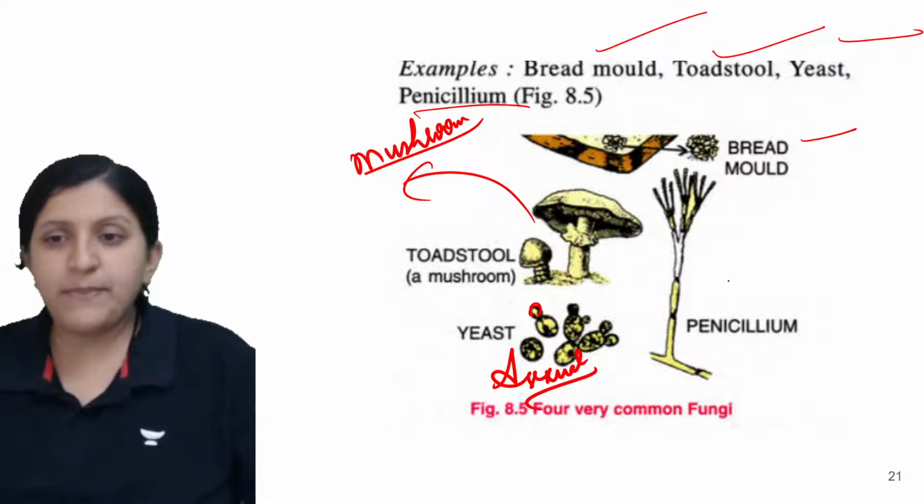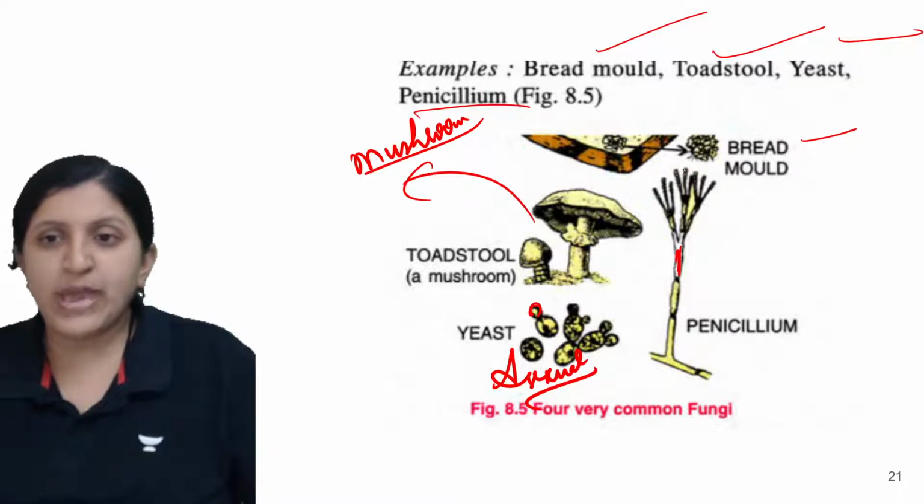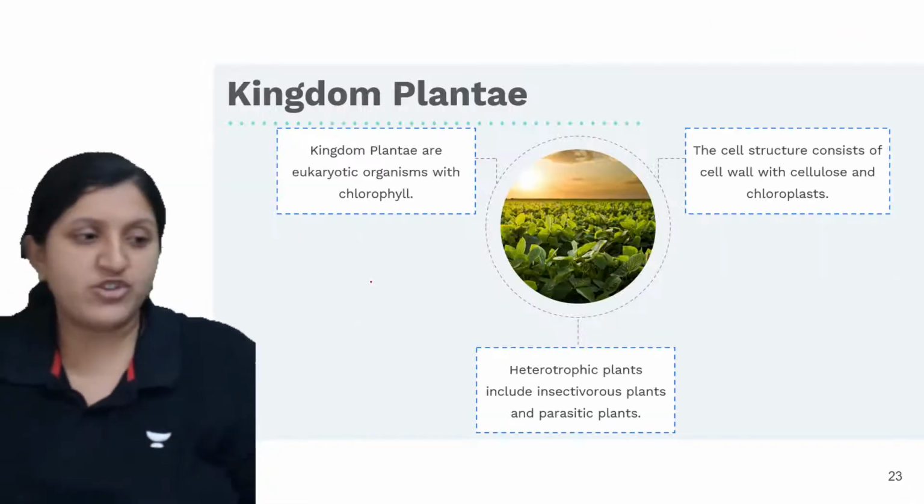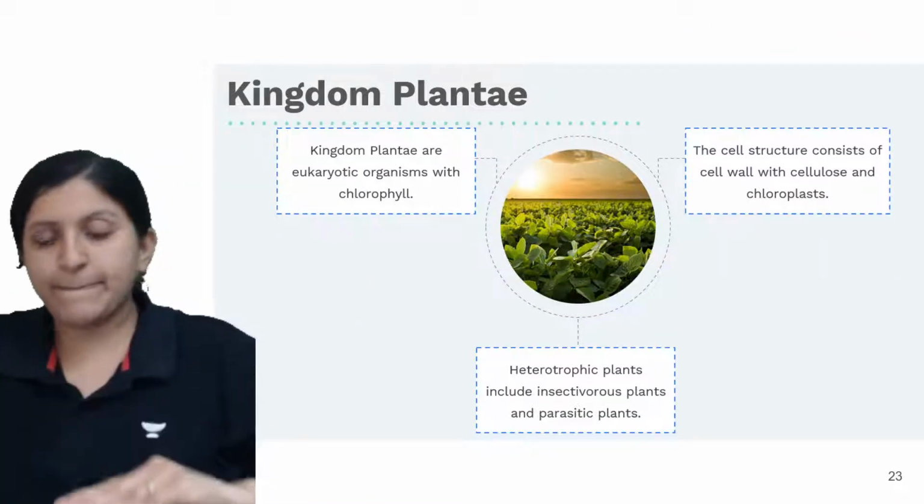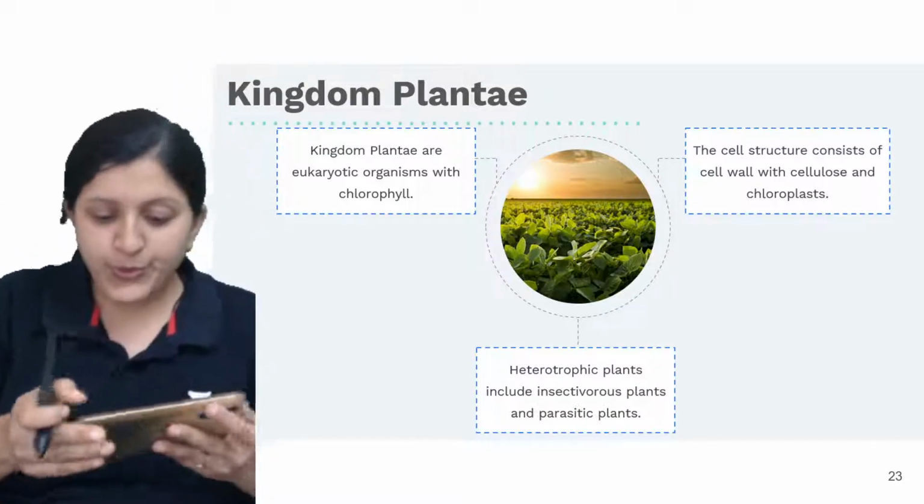Then this one is a penicillium, where you can see a hypha. Each one of them is a hypha. Here also you can find that there is a spore formation that can be seen. Okay, that is in the sporangia. Any doubt till here? Any of you?